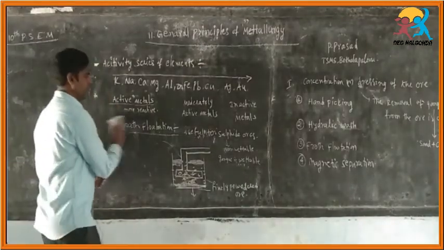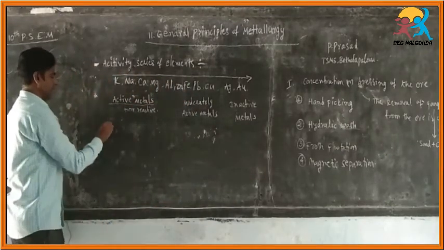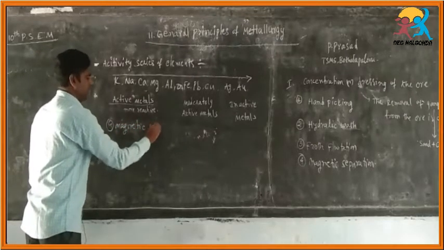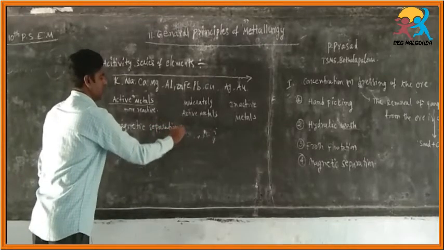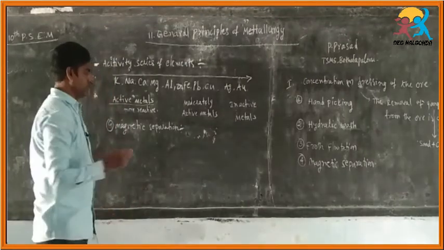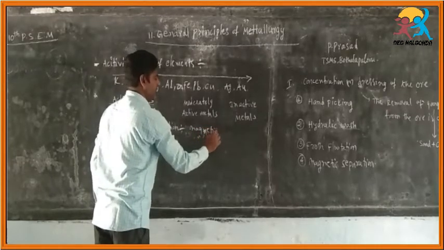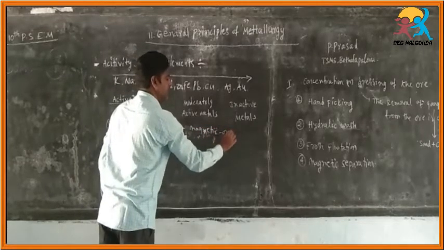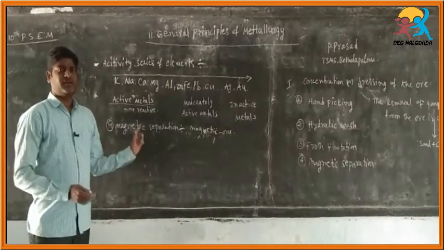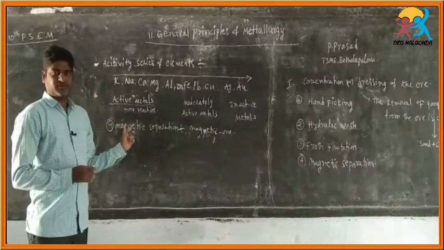Next, the fourth one is magnetic separation. Magnetic separation is generally useful only for magnetic ores. If one of the ores is a magnetic ore, generally hematite, it is attracted by the magnet. Such types of ores can be separated by this technique.